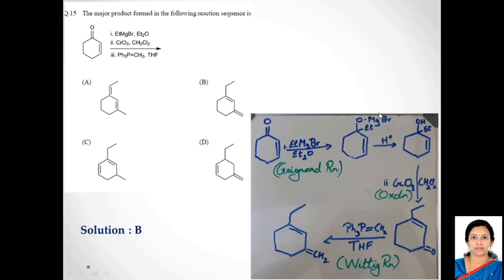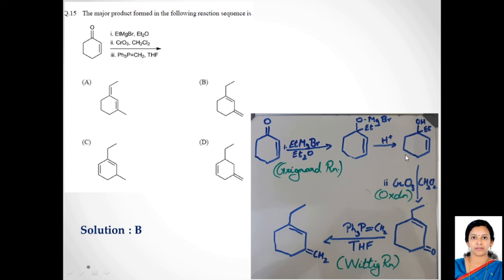The MgBr gets attached to the electronegative oxygen, because the carbonyl carbon is slightly positive in nature. And the R part of the Grignard reagent, that is the ethyl, will have a negative charge, so it will attack this carbon here. So ethyl will get bonded here, and on hydrolysis, the OMgBr will be split and you'll end up with an OH.